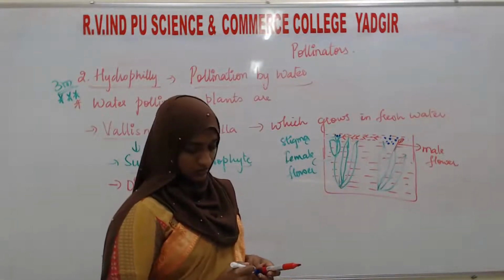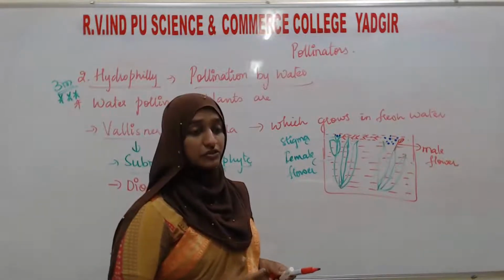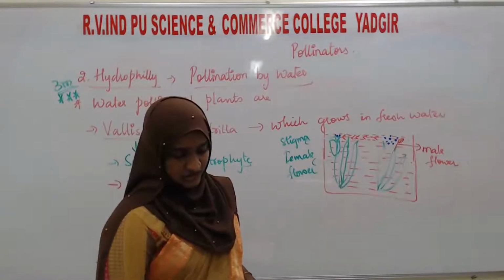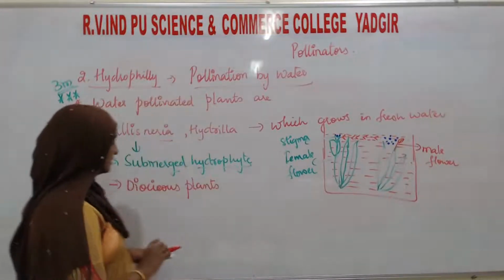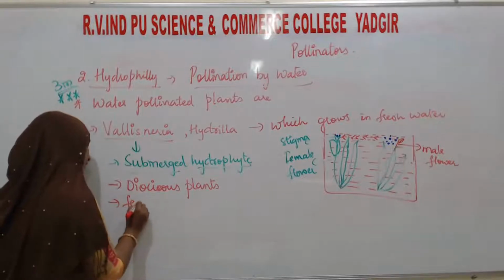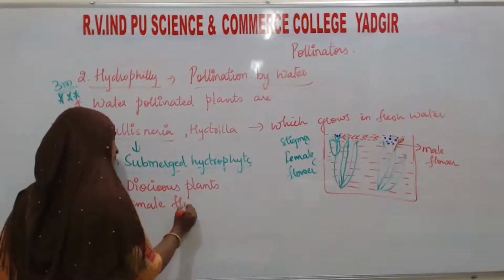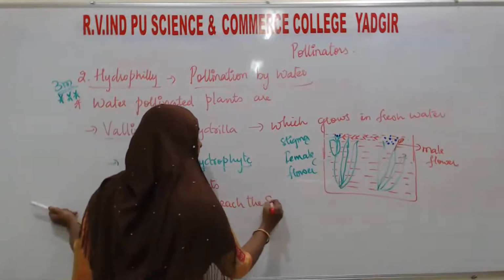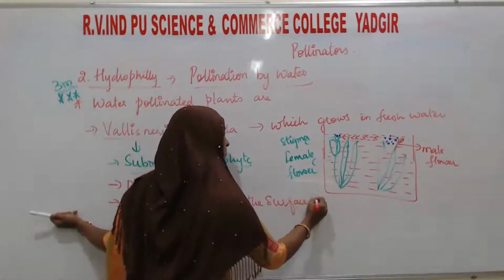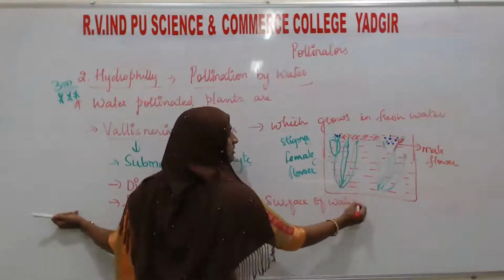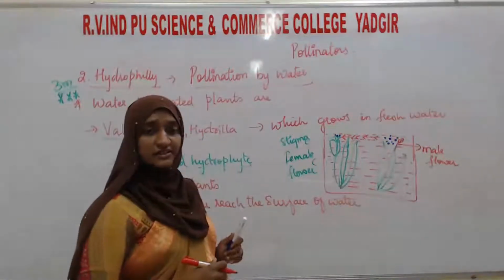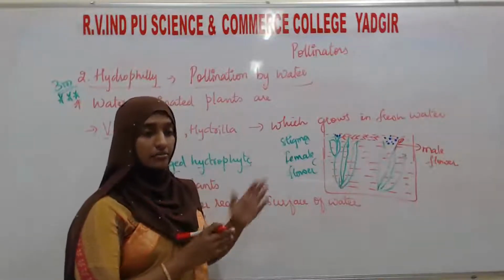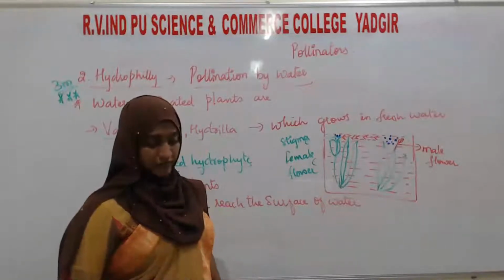Understood? See, what are the adaptations over here? The first adaptation is that the plants are dioecious. The female flower reaches the surface of water. If it is reaching till the surface, then only the pollen grains can swim and come, and it can pollinate the female flowers.